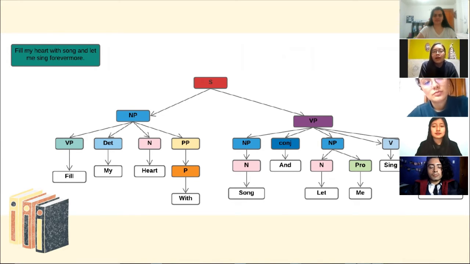In the other part, the conjunction is and, the verb is let and the pronoun is me. And the verb is sing, and the adverb phrase, the adverb is forevermore. Finally, fill my hair with song and let me sing forevermore.